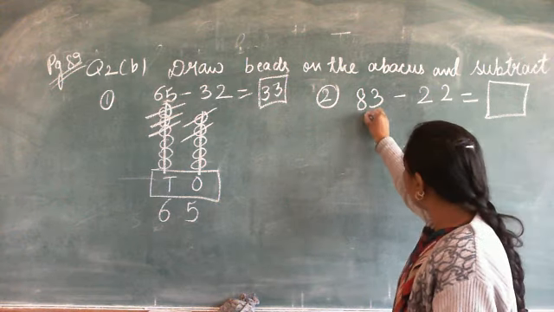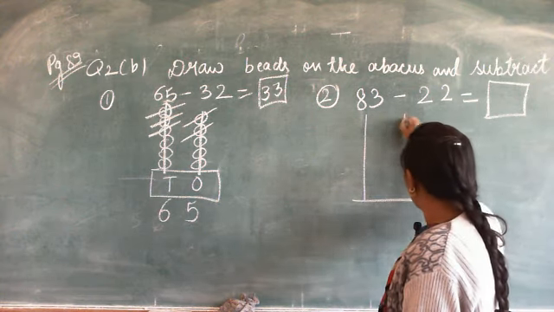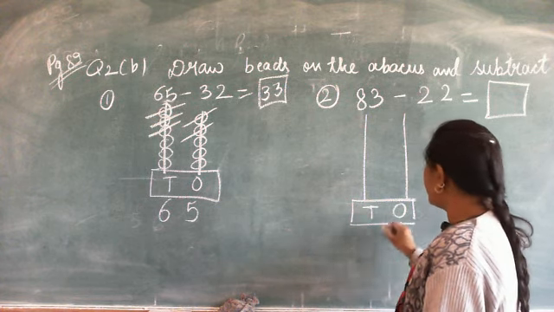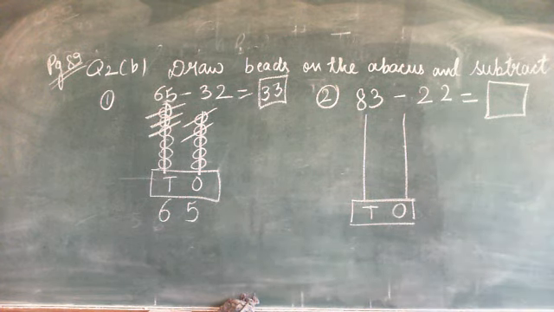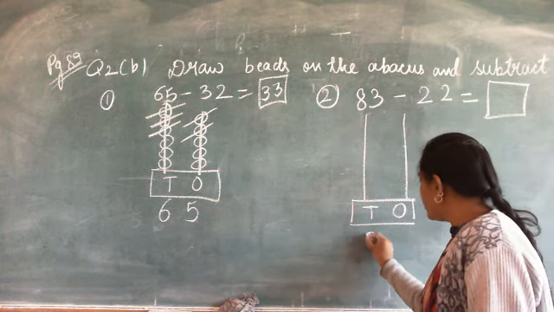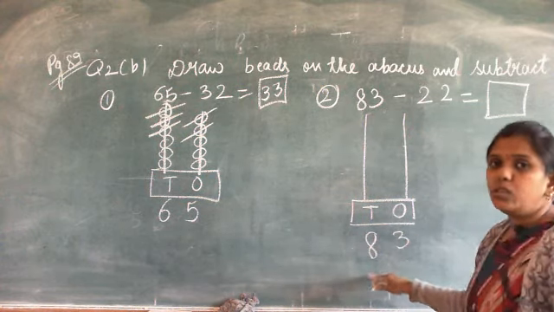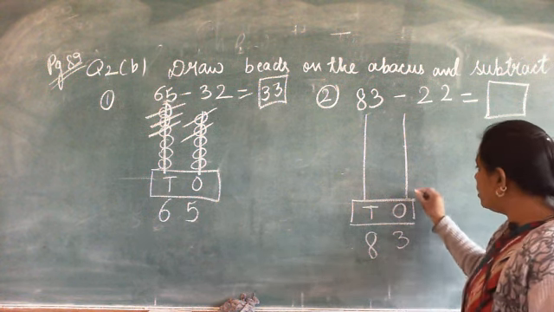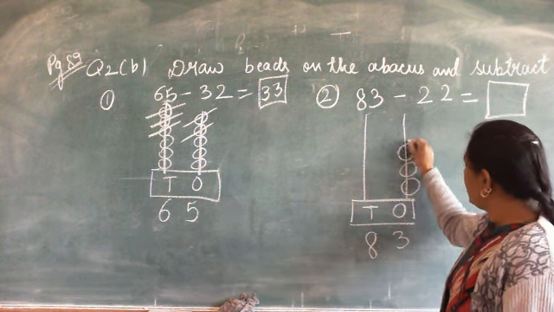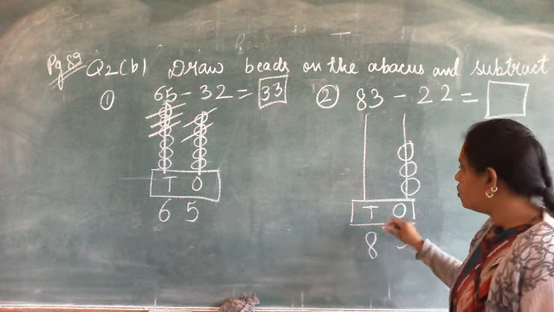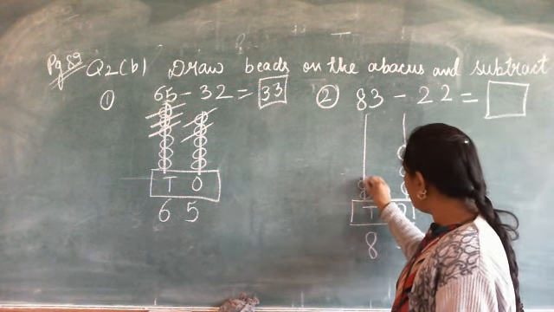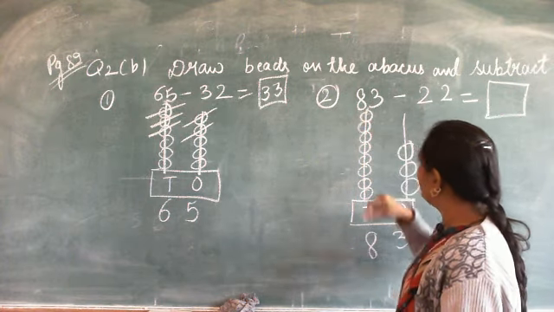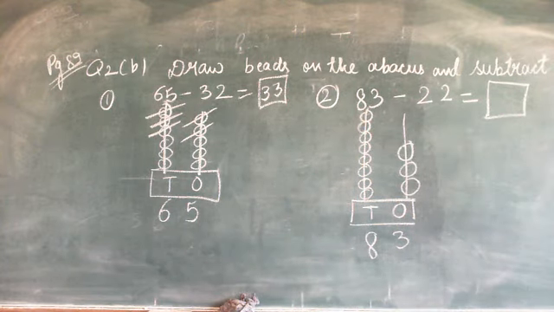So here I am drawing 1 abacus. Writing the first number, first we will write tens and ones. Now the first number is 83, so write this number here. And according to this number, draw the beads on the abacus. So here the ones digit is 3, so draw 3 beads. And here the number is 8, so draw here 8 beads. 1, 2, 3, 4, 5, 6, 7 and 8. Fast.